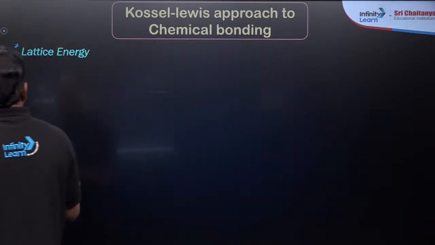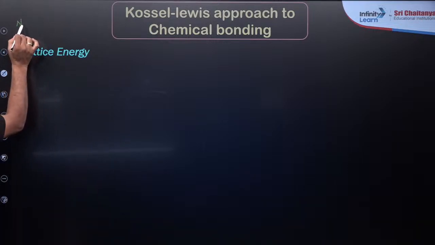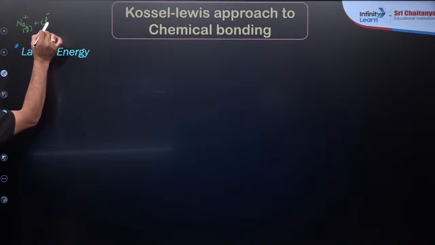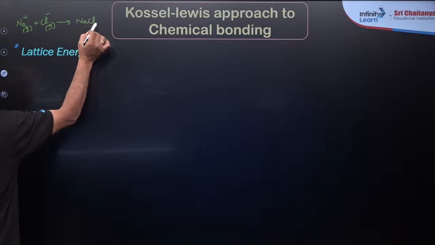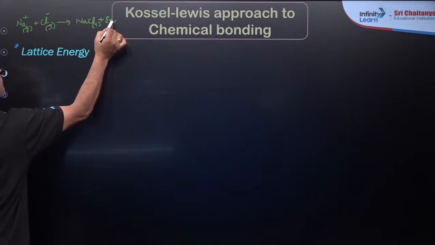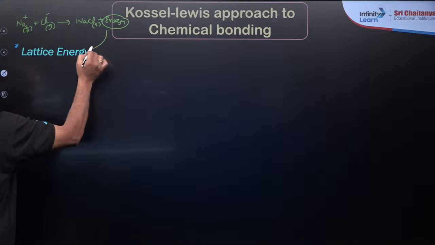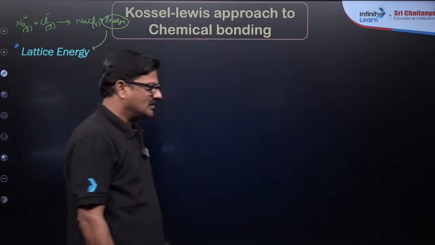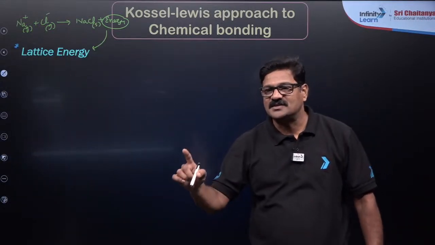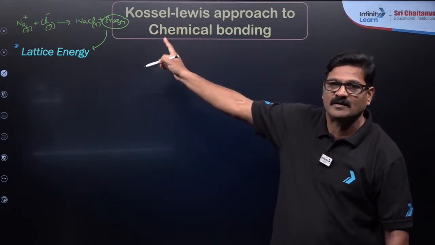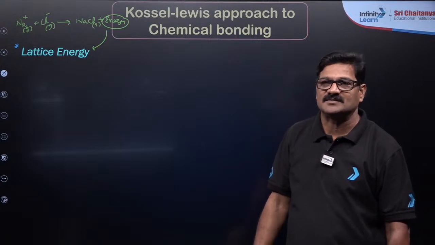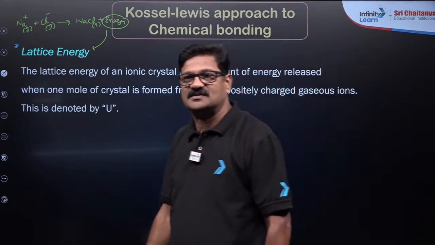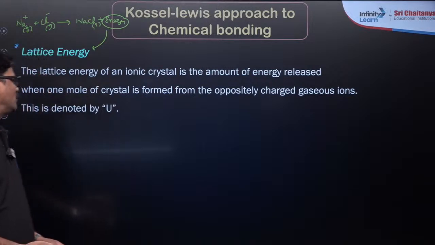Now lattice energy, whenever you see sodium plus in the gaseous state and Cl minus in the gaseous state giving rise to sodium chloride in the solid state plus energy, this energy is called lattice energy. Are you getting or not? What is this lattice energy? The energy that is released when 1 mole of ionic solid is formed from its constituent gaseous ions is called lattice energy. And this lattice energy is designated by U.